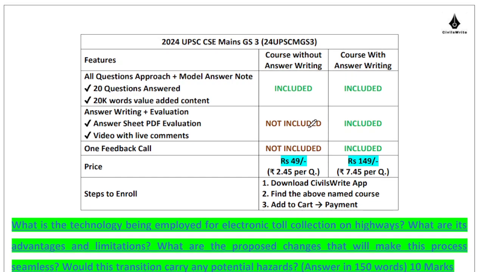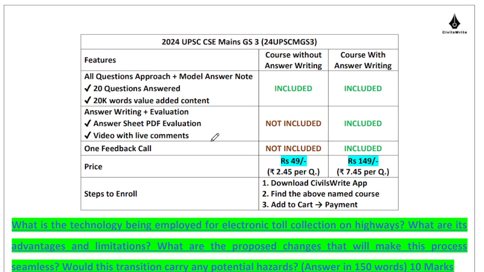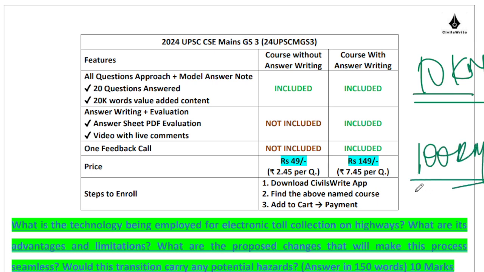All right. Moving ahead to the next question. This is a fairly current affairs oriented question. There is a lot of discussion around having, let us say, a pay-as-you-use kind of toll collection system. That if I have traveled for 10 kilometers on the national highway, I will pay for those 10 kilometers. If I have traveled for 100 kilometers on the national highway, I will pay for those 100 kilometers.